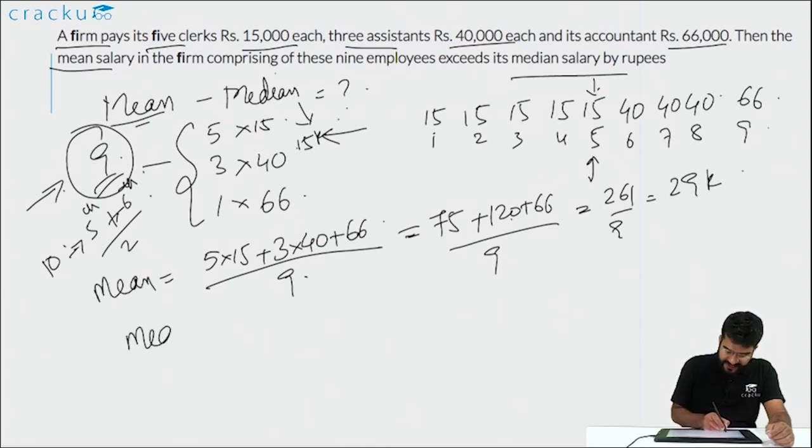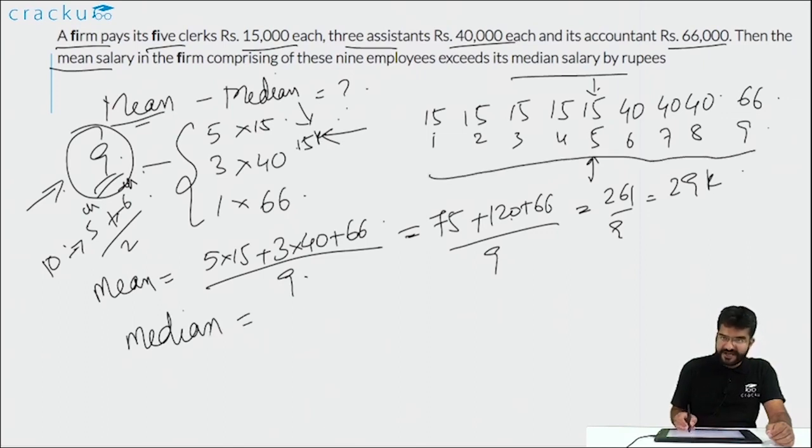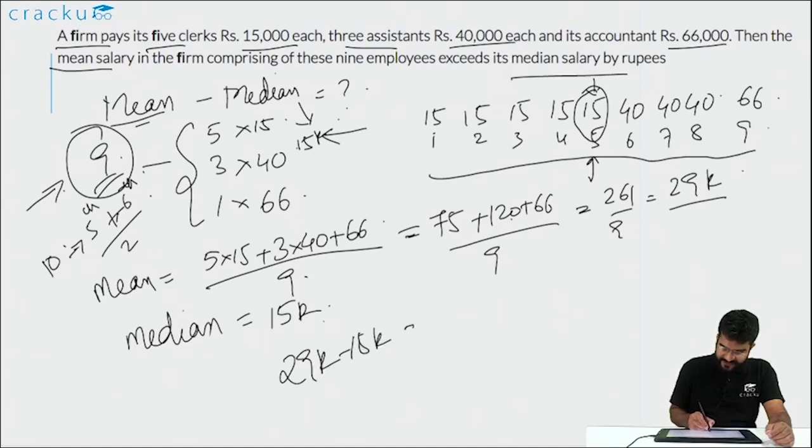The median, which is the 5th element when arranged in ascending order, is equal to 15k. It is this element. So the mean exceeds the median by 29k minus 15k, which is equal to 14k. So the answer that we are looking for is 14,000.